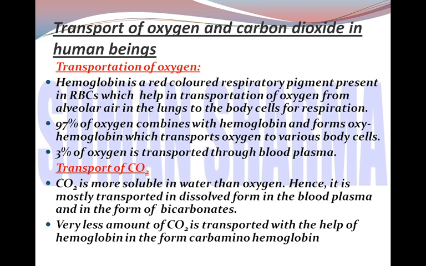By reaching the body cells, this oxyhemoglobin breaks to release oxygen to the body cells, and hemoglobin gets separated for further combination with oxygen in the lungs. And about 3%, a very small percent of oxygen, can also be transported through blood plasma, that is the liquid part of the blood. Now, how is carbon dioxide transported?